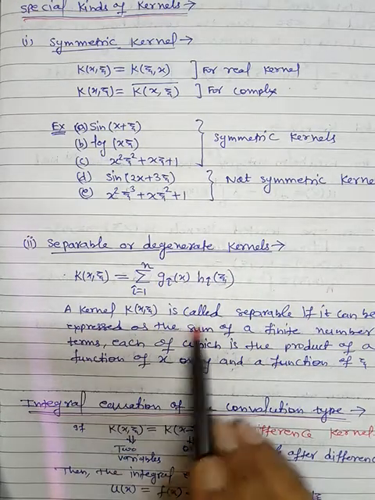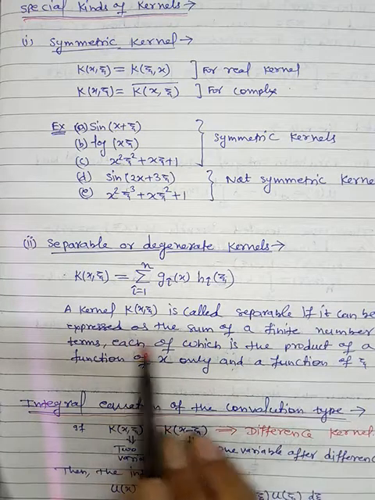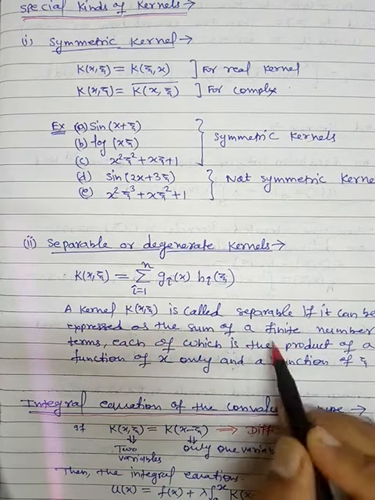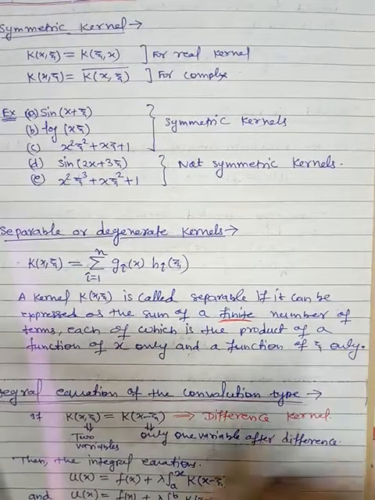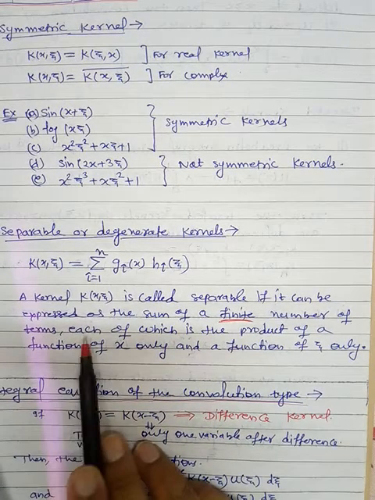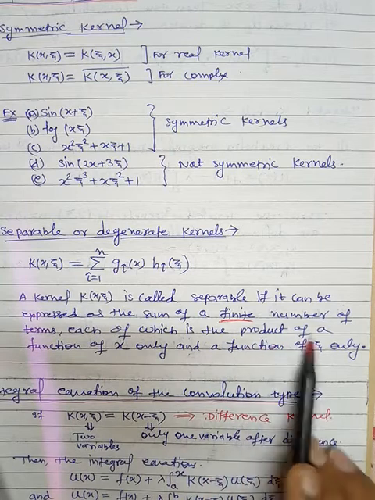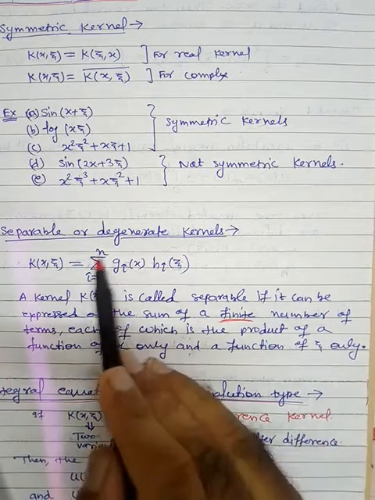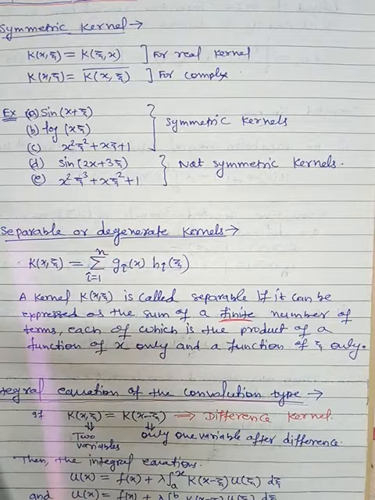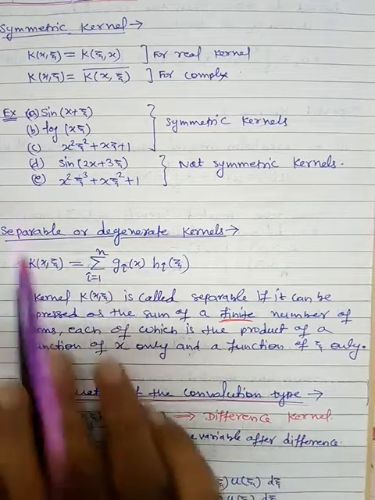So a kernel is called separable if it can be expressed as the sum of a finite number, this is important, finite number of terms, each of which is the product of a function of x only and a function of y only. So here n is basically finite. So that's why this is known as a separable kernel.